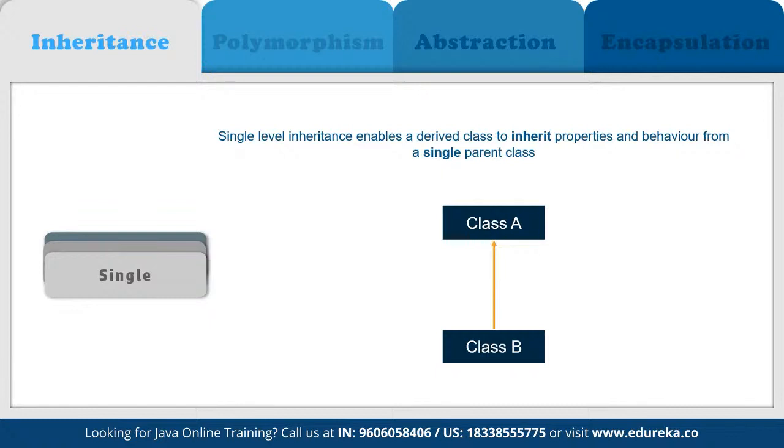So basically, it enables a derived class to inherit the properties and behavior from a single parent class, as you can see, class A. This will in turn enable code reusability as well as add new features to the existing code. So here class A is our parent class and class B is our child class, which is going to inherit the properties and behavior of the defined parent class, right?